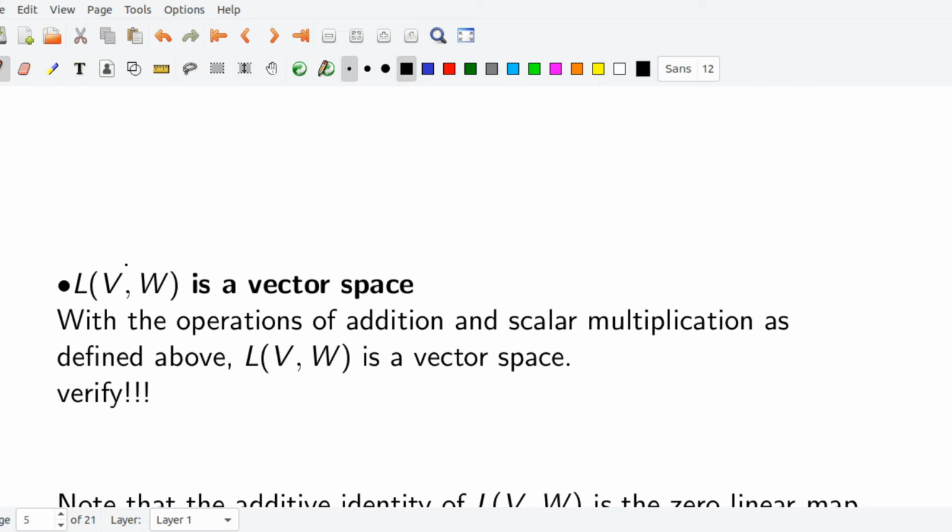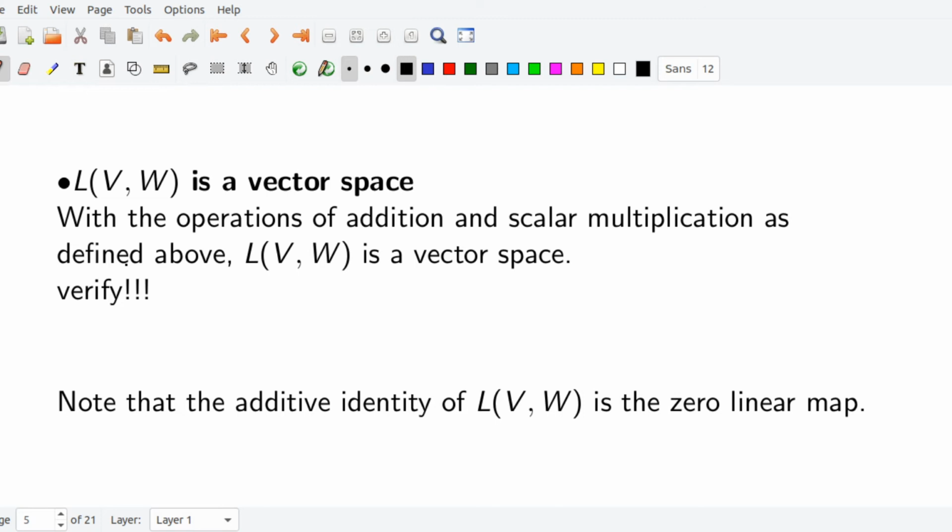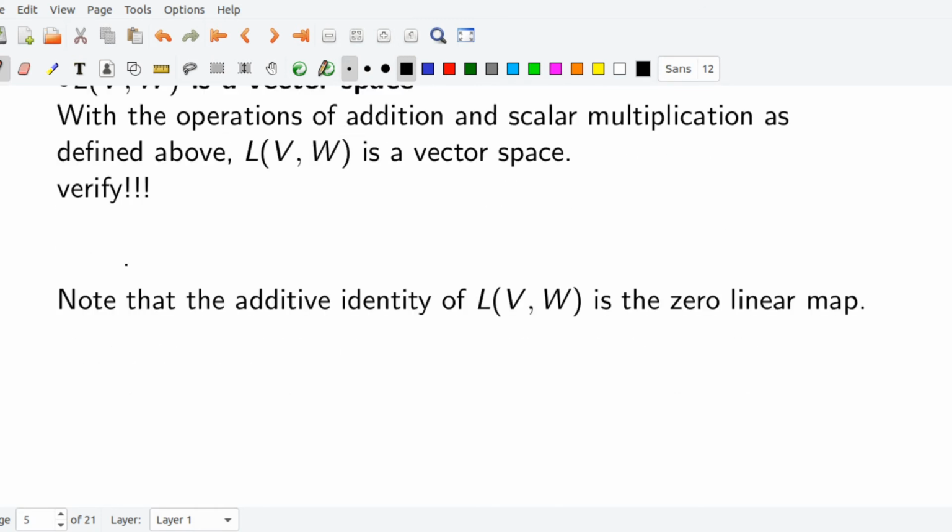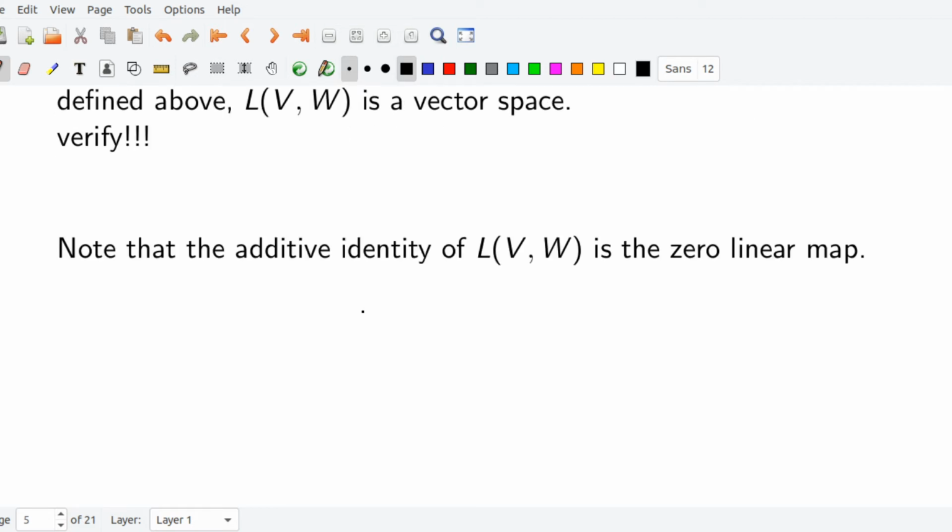I will show how to verify that this is a vector space. For example, let's say that the zero map is the additive identity. To prove that L(V,W) is a vector space, we have to show that there exists a zero element.